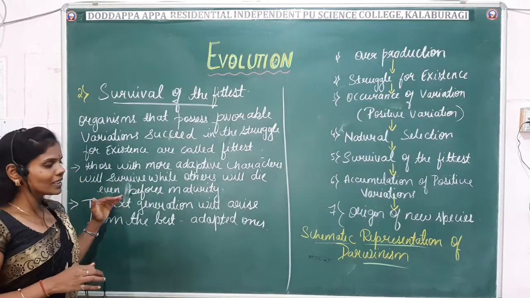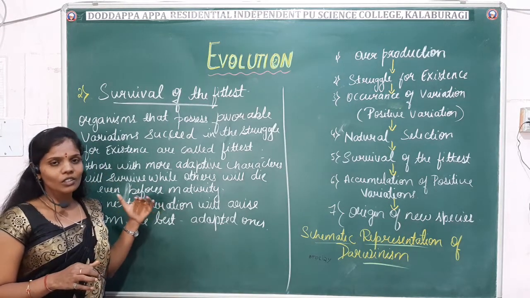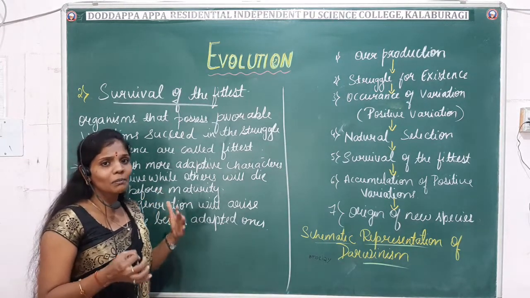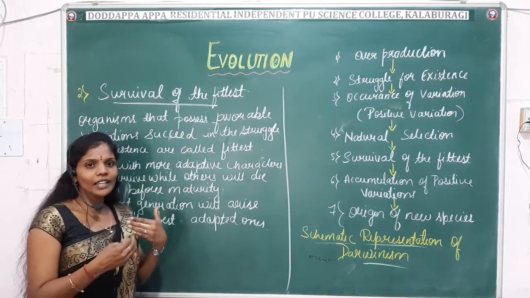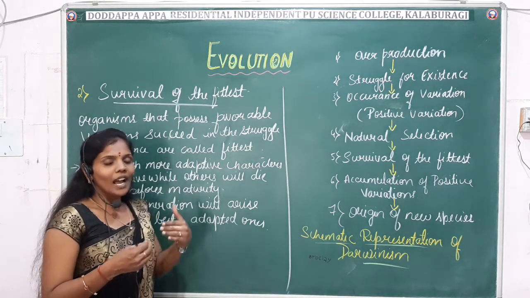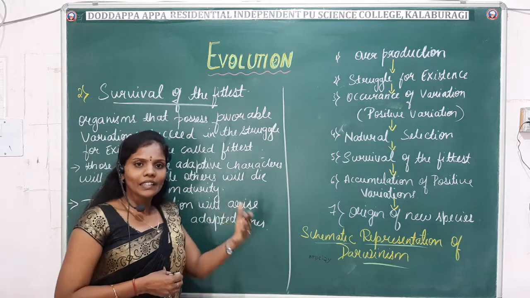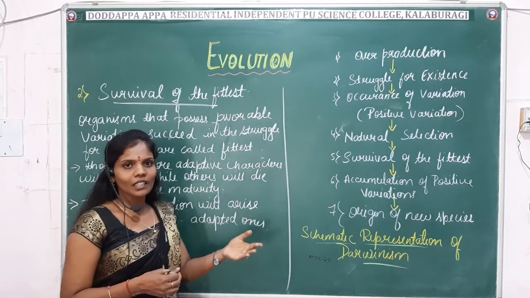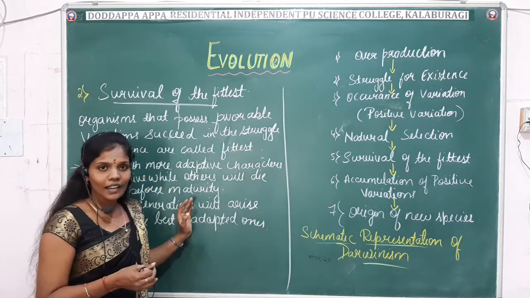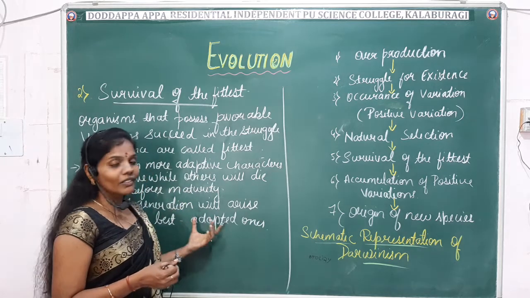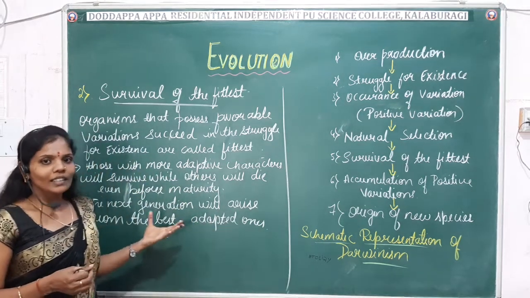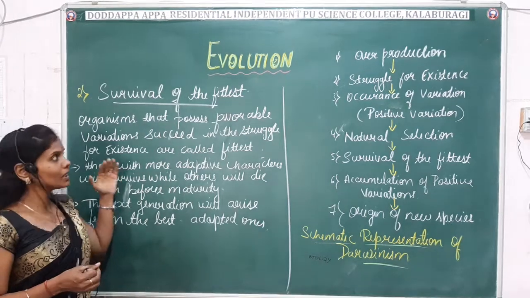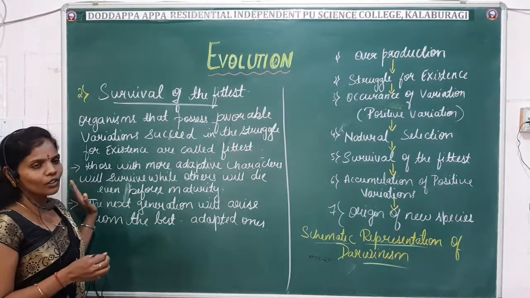What this means is, during the struggle of existence, the organisms will adopt the best adaptive characters, and the same characters will be inherited by the next generation, so the organisms which arise will have the best adaptive characters, so that they can overcome this struggle of the survival of the fittest.